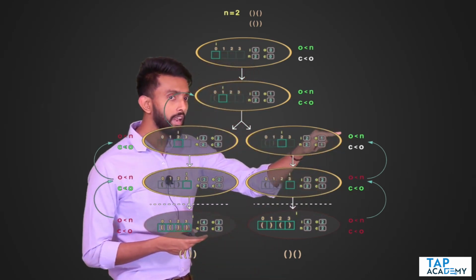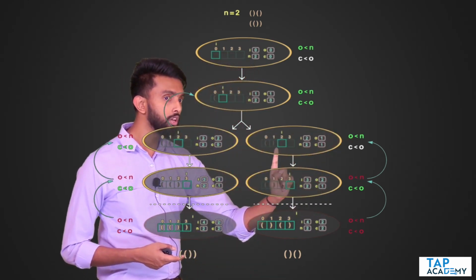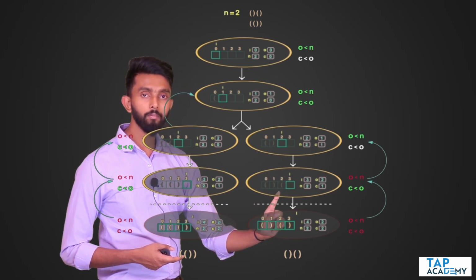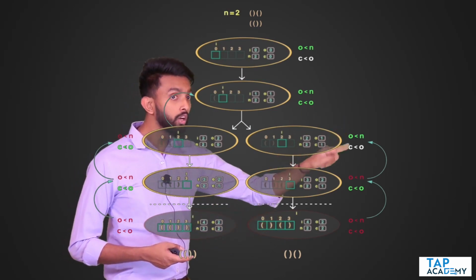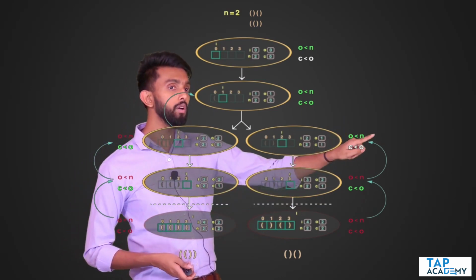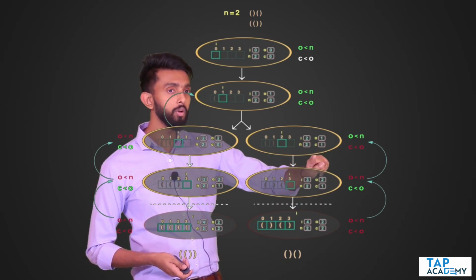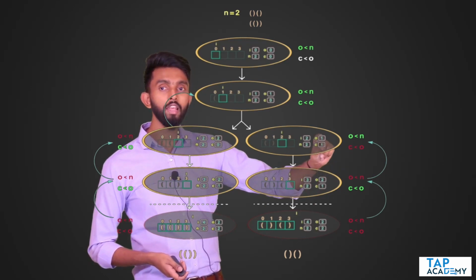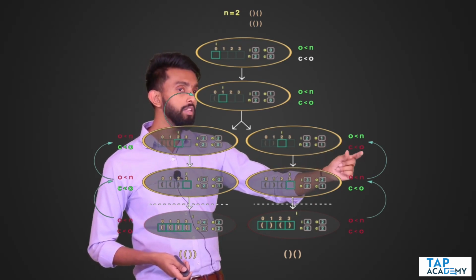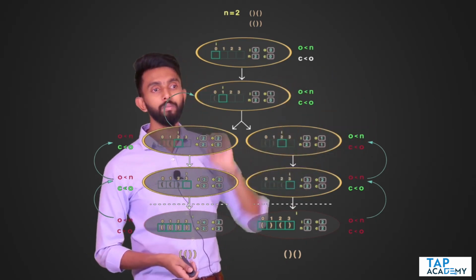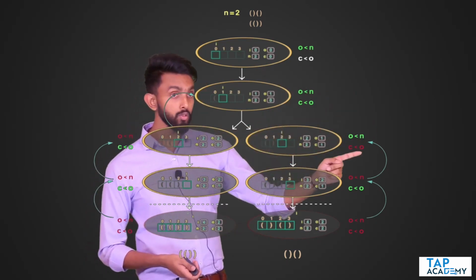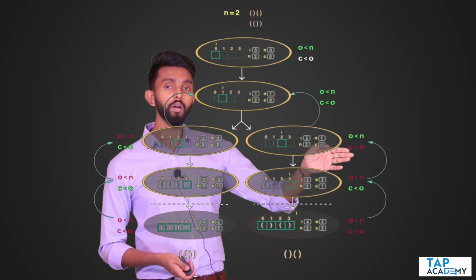See, O less than N means at this position you inserted an opening bracket, right? But you did not check for closing. So when you come here, this is still remaining. I will check this condition. No, not possible, because C is not less than O. Because C is 1, O is 1. They are equal. They are not lesser. Lesser means false. Now it will return. Correct. Ultimately it has to return. But I was just checking if you are able to trace the program correctly.